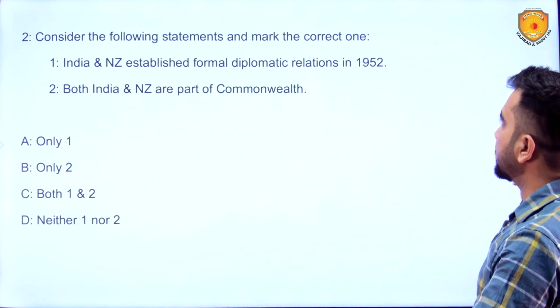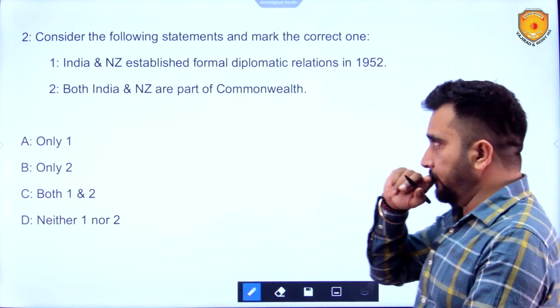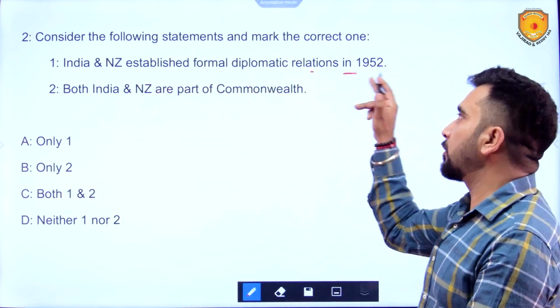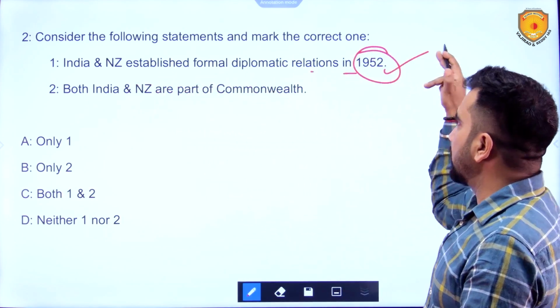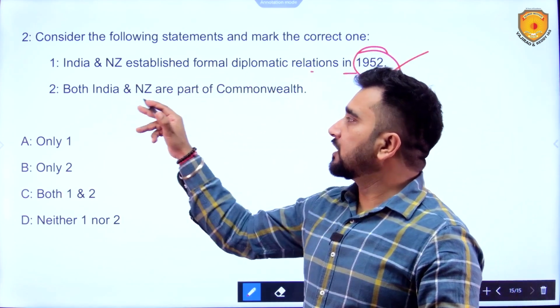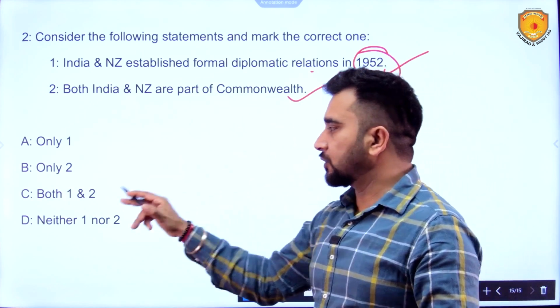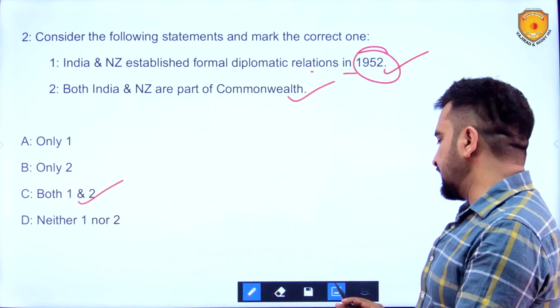Second, consider the following statements and mark the correct one. India and New Zealand established formal diplomatic relations in 1952, which is very true. Both India and New Zealand are part of the Commonwealth. This is also true. So, both 1 and 2. C is the correct option over here.